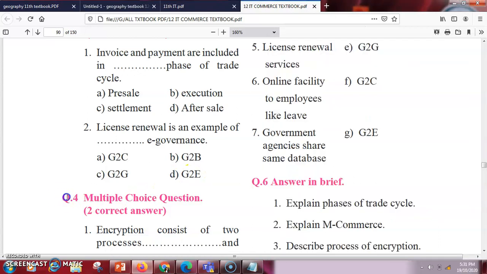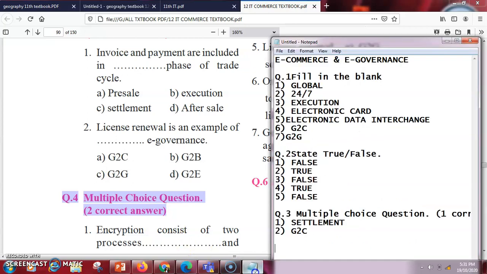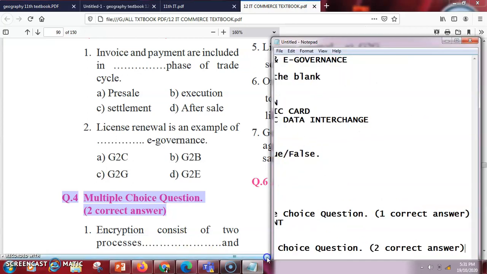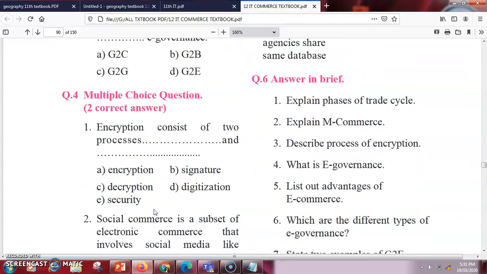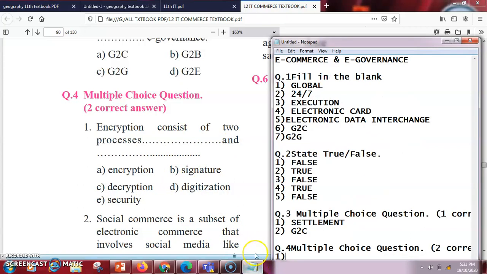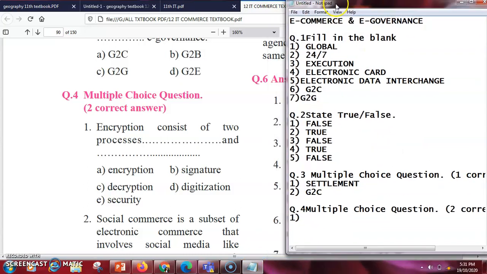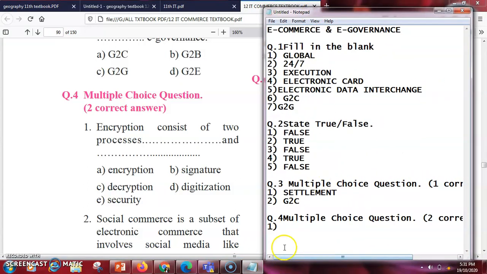Now we'll go further with MCQs with 2 correct options. Here we have the question: encryption consists of 2 processes, dash and dash. So in encryption we have encryption and we have the decryption. These are the processes which come under it. So we'll write here as encryption and decryption.